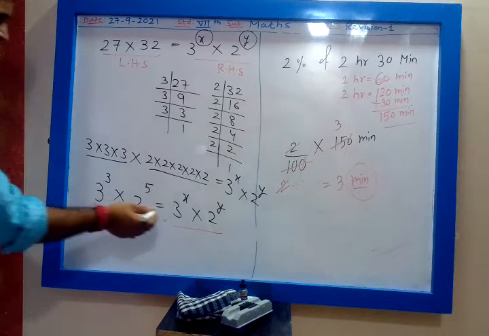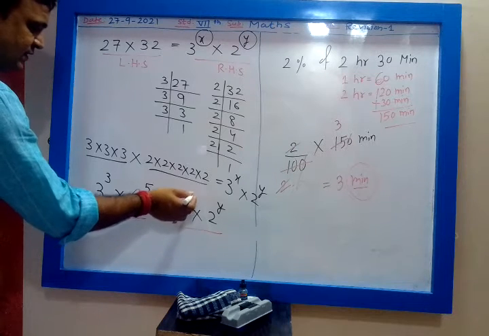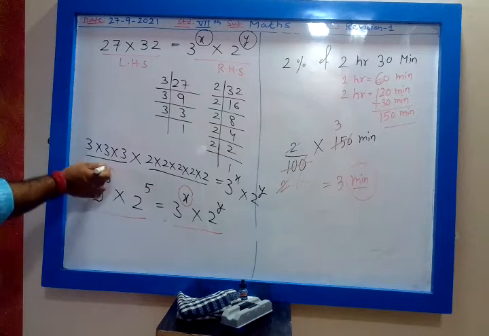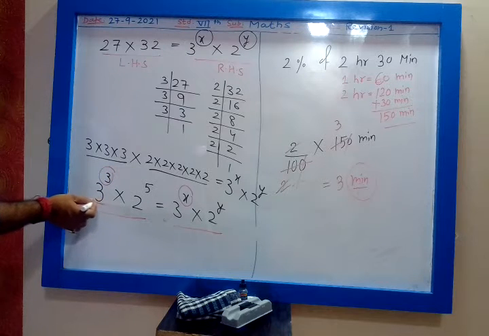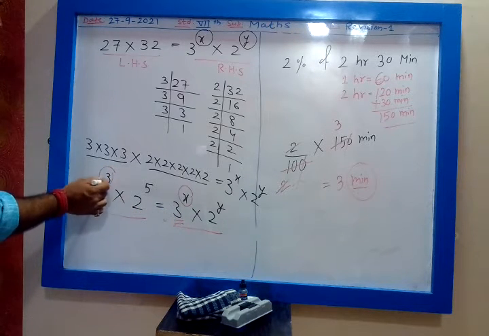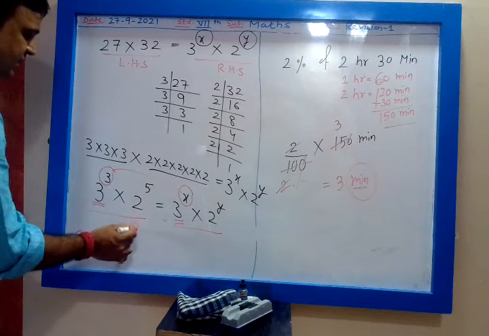Base is 3. Power is x. Where is base 3? Base is 3. Power is 3. So when compared, base is same. 3 base is same, so their power should be equal. So x is equal to 3.